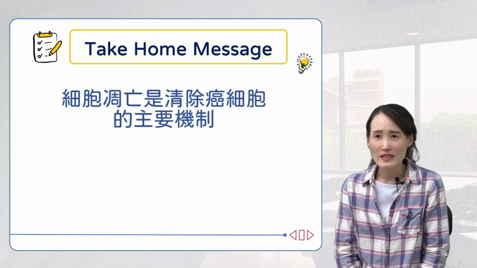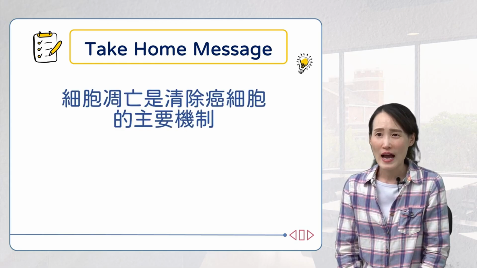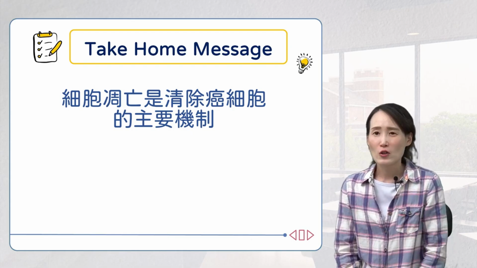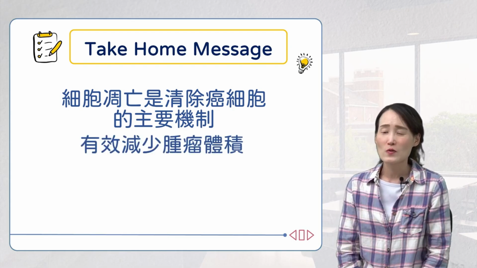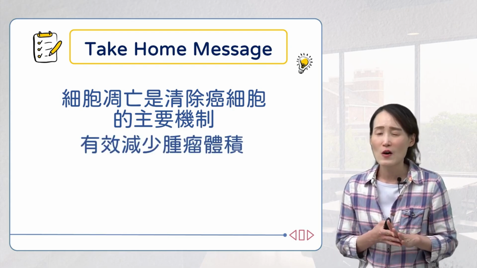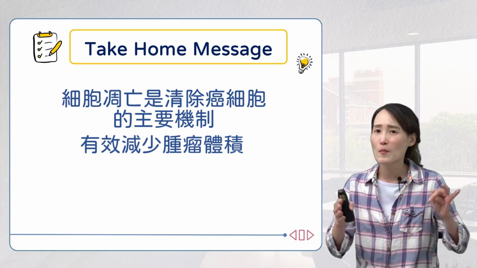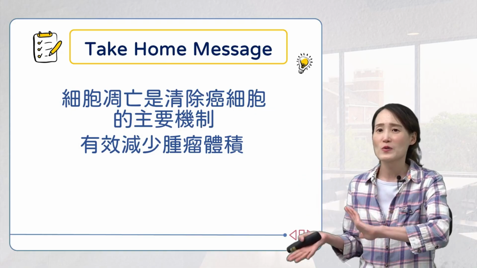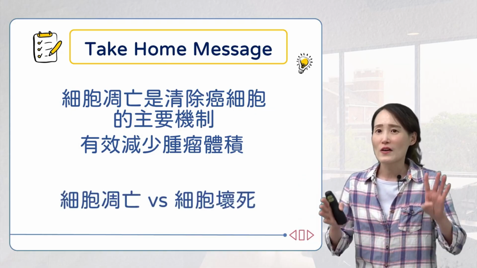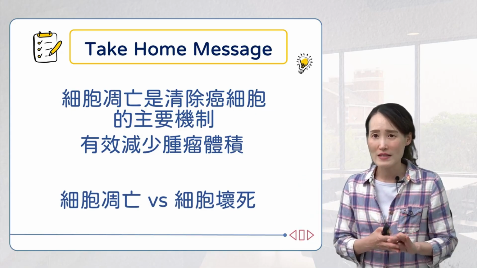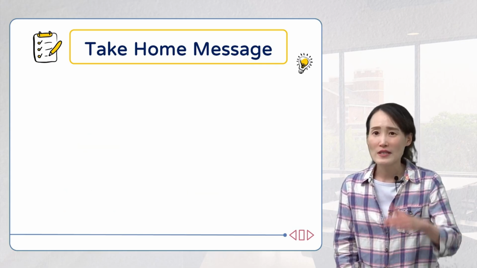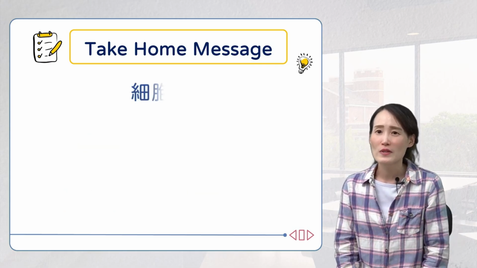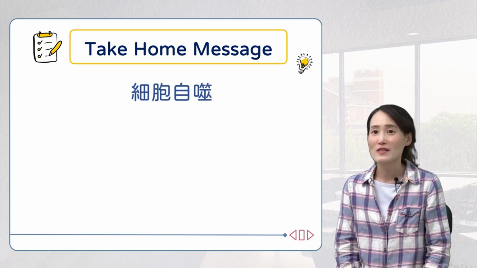Apoptosis is the main mechanism to eliminate cancer cells. Through apoptosis, we can reduce tumor size and enhance the effectiveness of treatment. So whether it's chemotherapy, radiation, or targeted therapy, the goal is to make the cancer cell undergo programmed cell death. Earlier, the teacher introduced autophagy and apoptosis and explained how they are different from necrosis. In the second half of this unit, the teacher introduced autophagy.